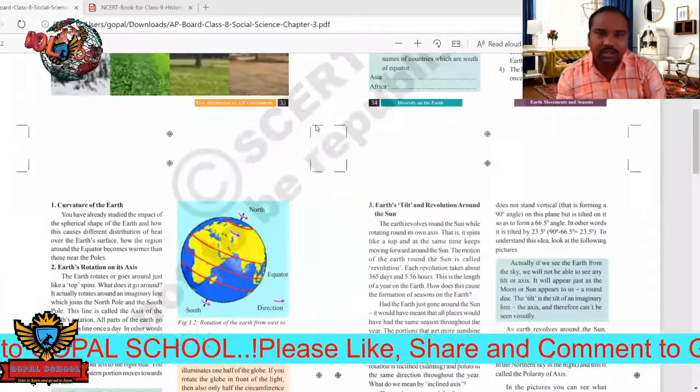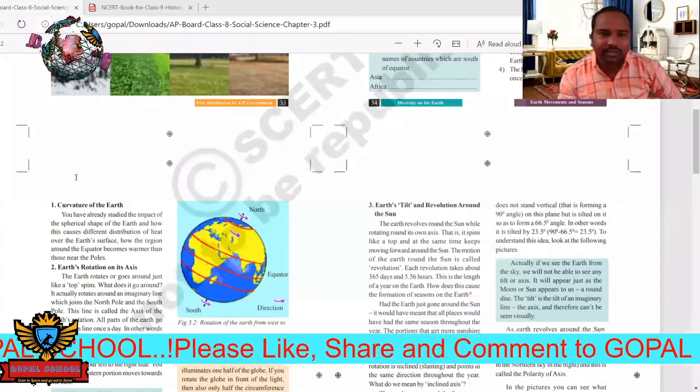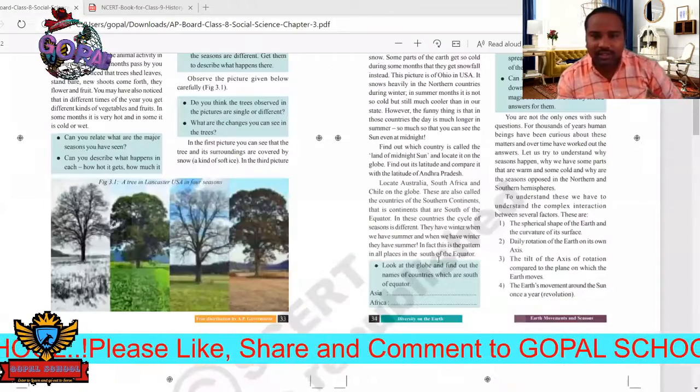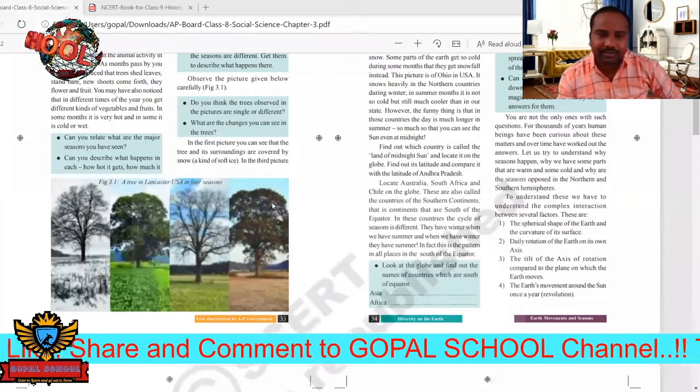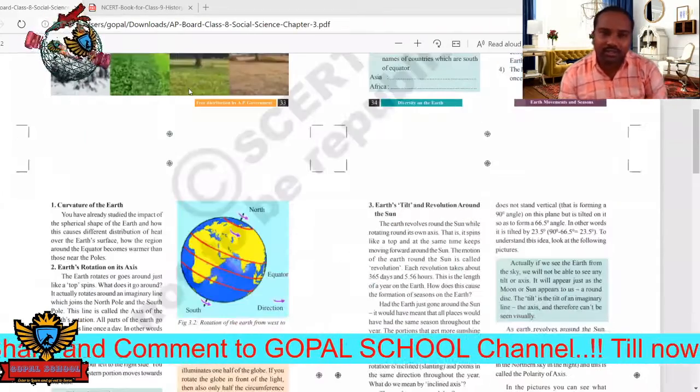Yes, see here, so these are the seasons. Of course we can learn in detail later. This is just the difference between the seasons, and how the seasons are going to change the trees.